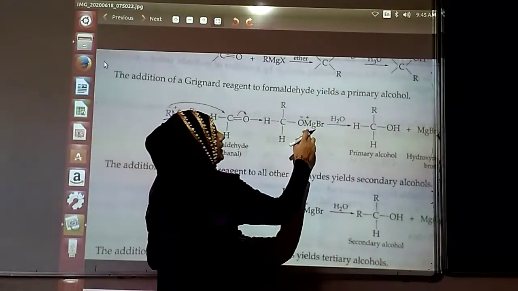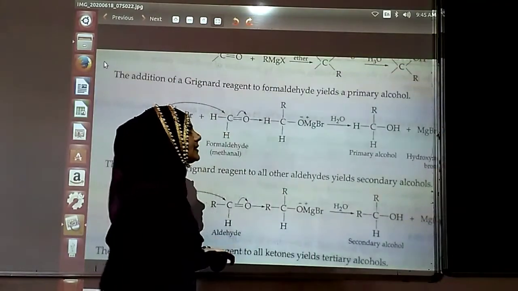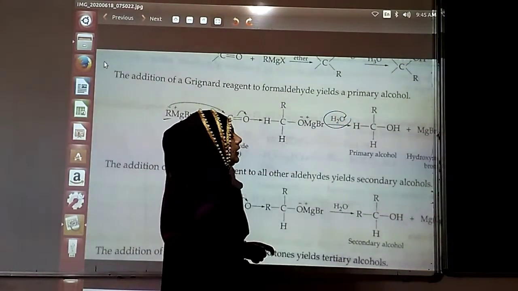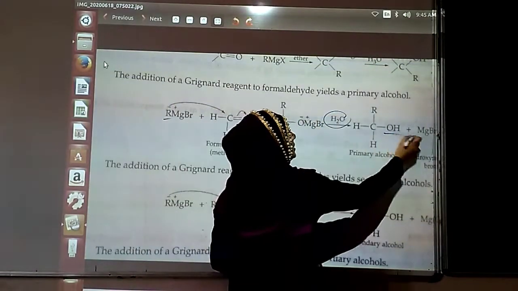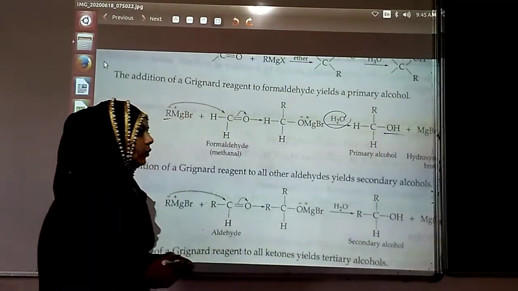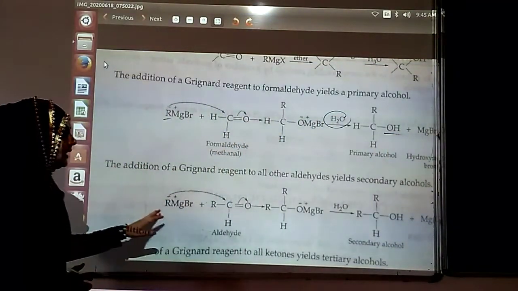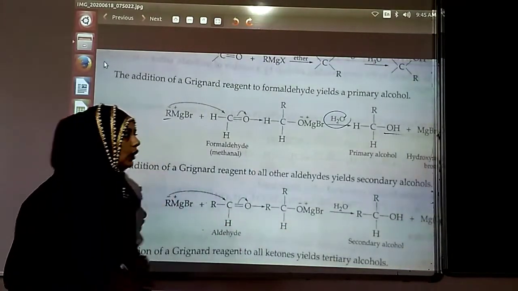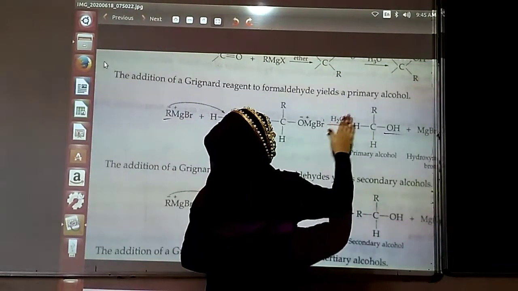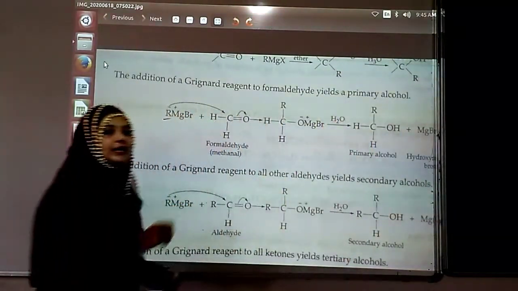Now in the last step, MgBr will be lost because we are using the water. So MgBr will be given out, and you will be having the H placed over here. So you can again go for having the primary alcohol. The same type of mechanism is shown for the secondary alcohol. So that is how you can go with the use of Grignard reagent.